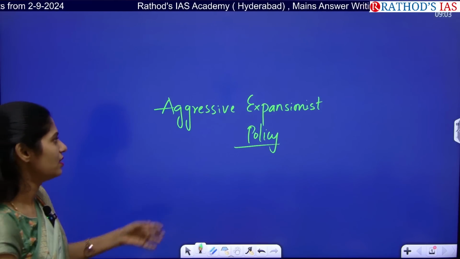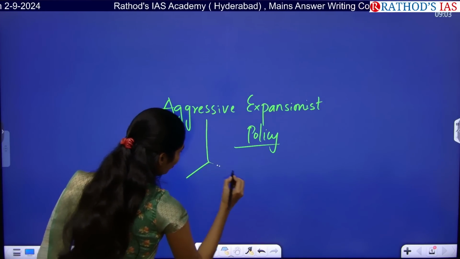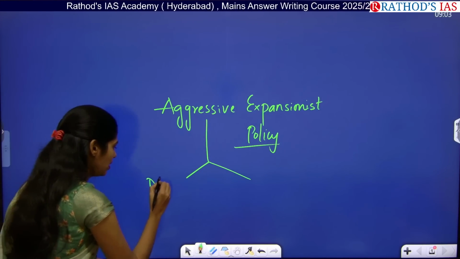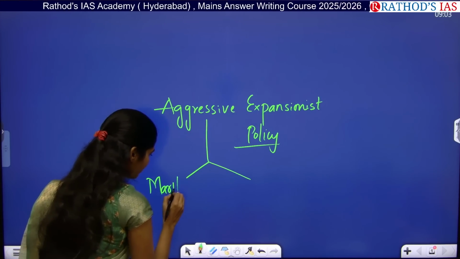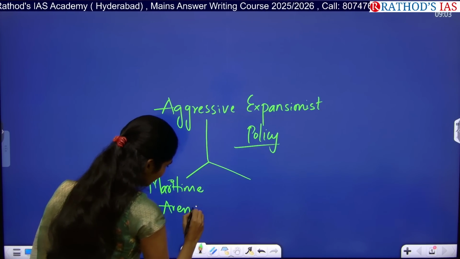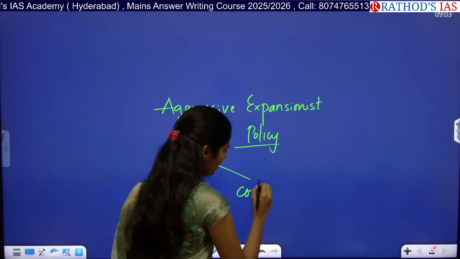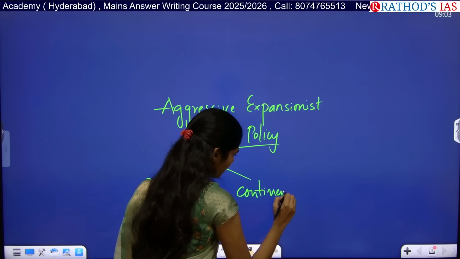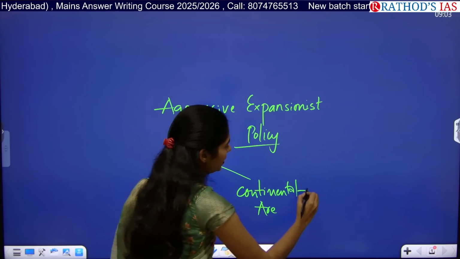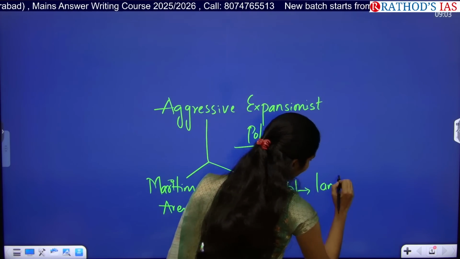So it is evident, as you all know, that China is having issues with many countries in both the maritime arena and the continental arena. Continental means it is sharing a boundary with land.